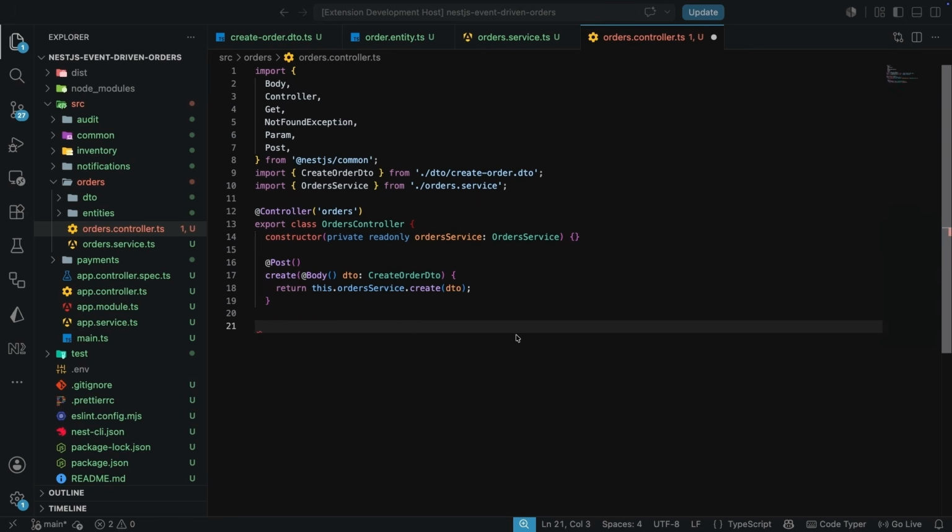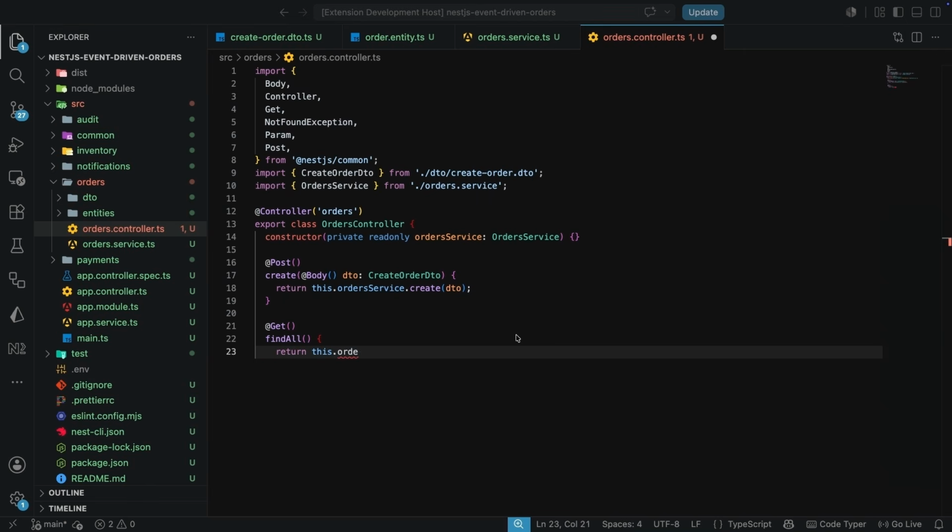The next route handler is the findAll method, which is a Get endpoint. And we're just going to return this.ordersService.findAll, which is going to return all the orders list.